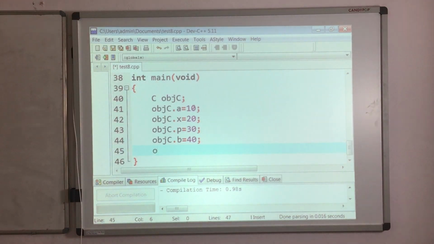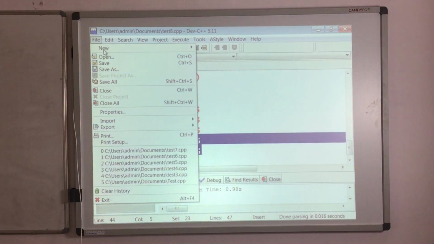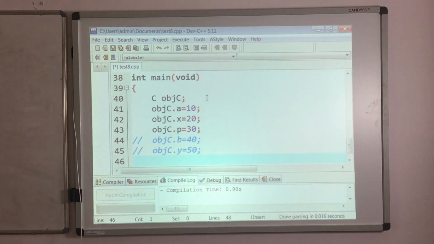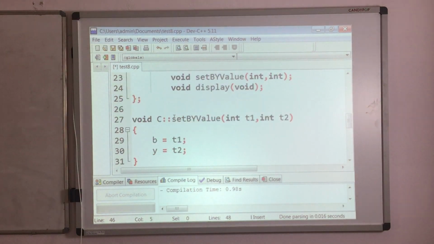And objC dot Y equals 50. Like this, it is not possible because these two are protected in C class. So what I have to do, I will put them in comment and I will make use of this setByValue function to initialize B and Y.